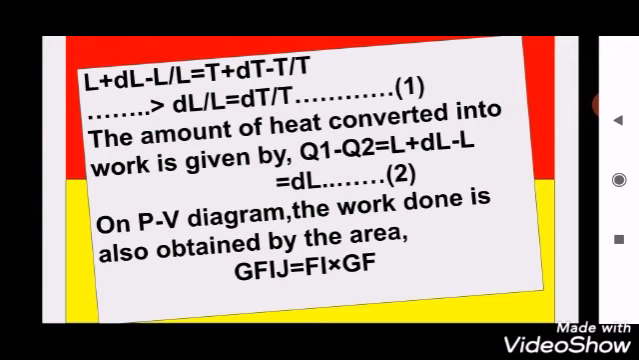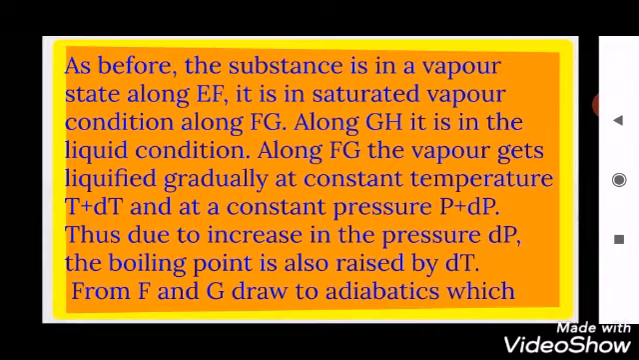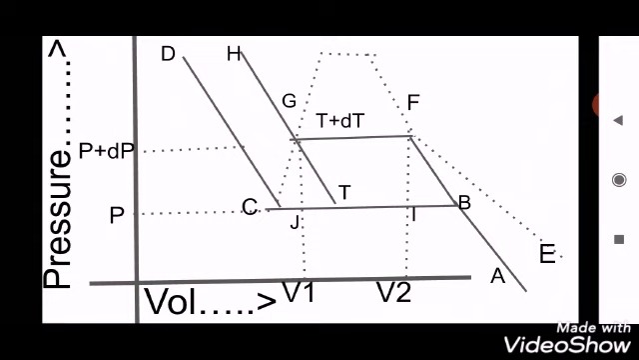We know that on the PV diagram, the work done by a reversible Carnot cycle is given by the area GFIJ, which is obtained by multiplying the two sides, GF and FI. FI represents the change in pressure, that is dP, and GF represents the change in volume, that is V2 minus V1.